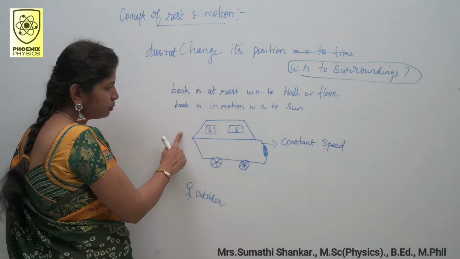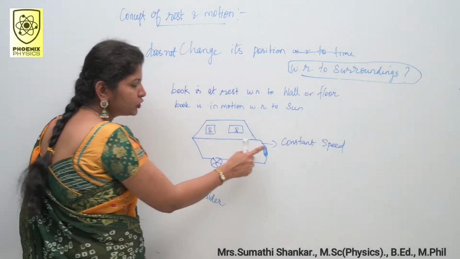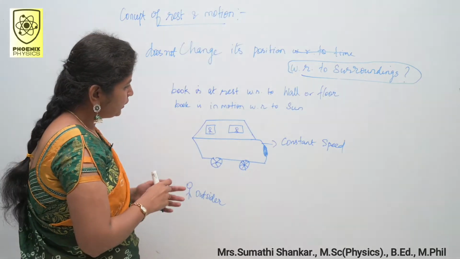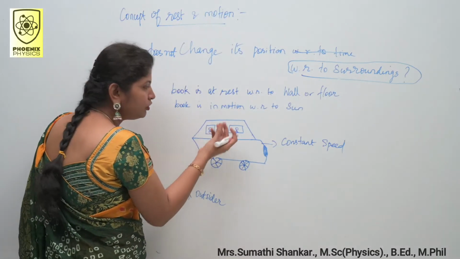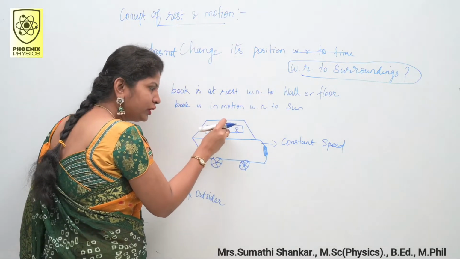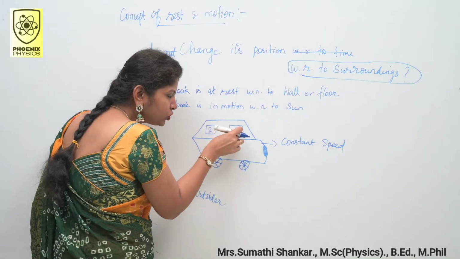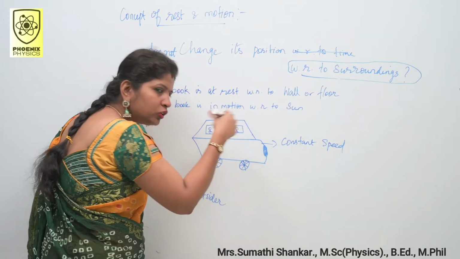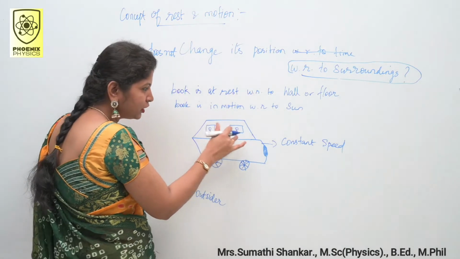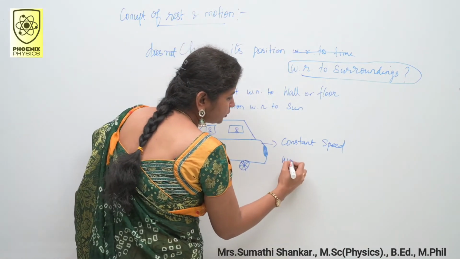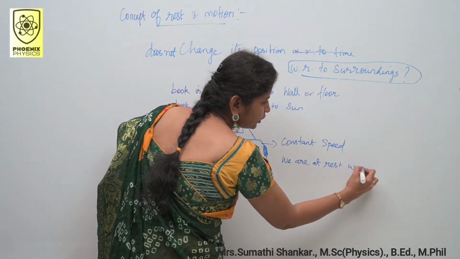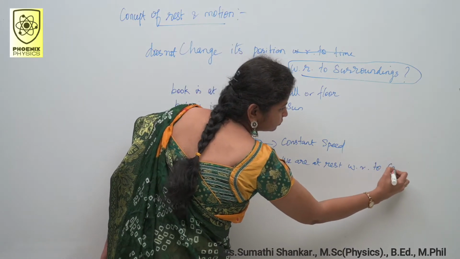Look at this example. Here the car is moving at a constant speed. When we are sitting inside the car, we are at rest with respect to those people who are also traveling inside the car, which means we are at rest with respect to the co-passenger.